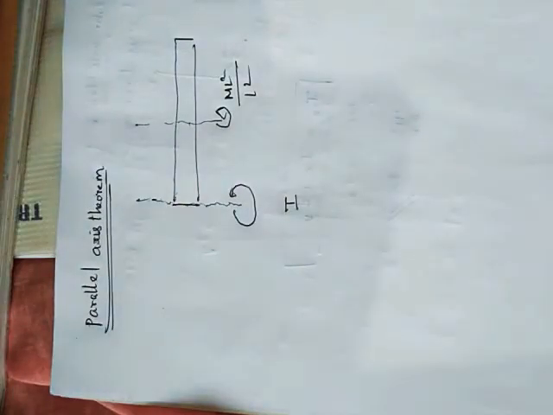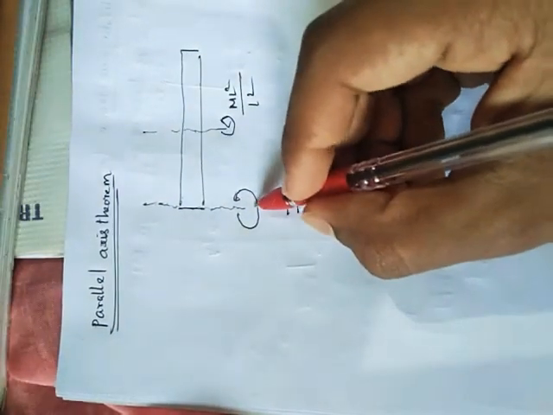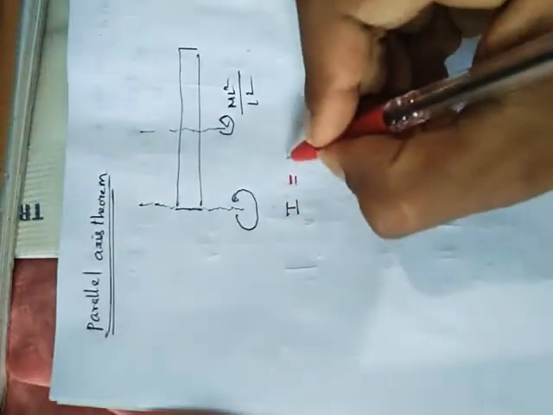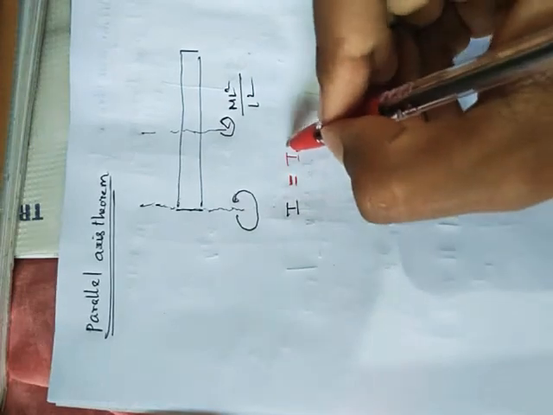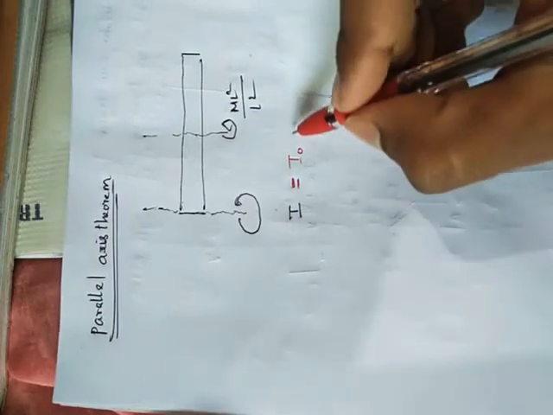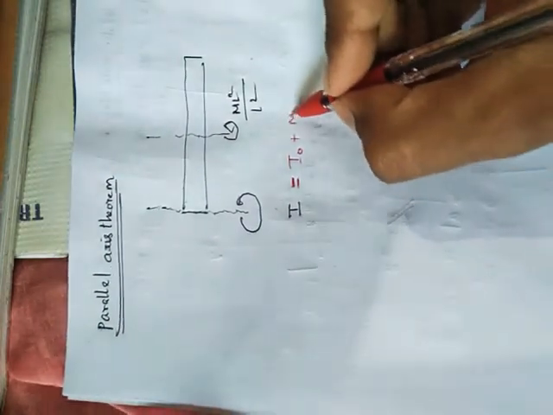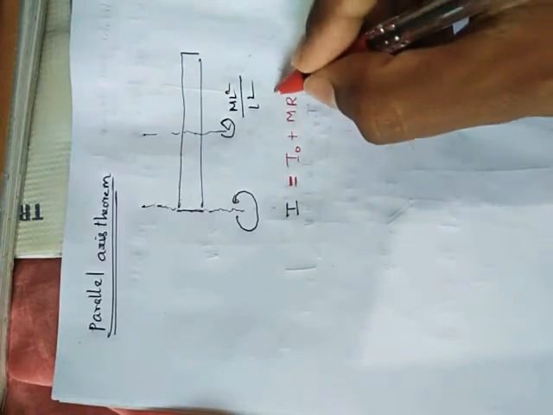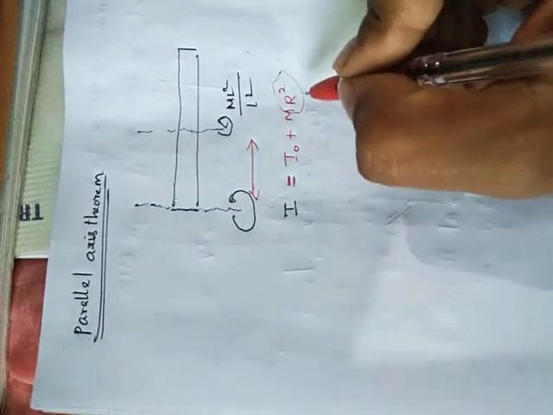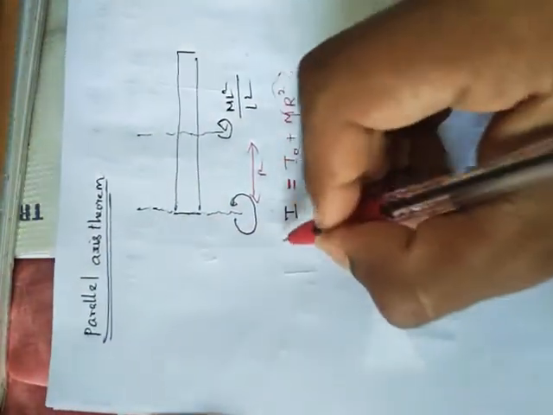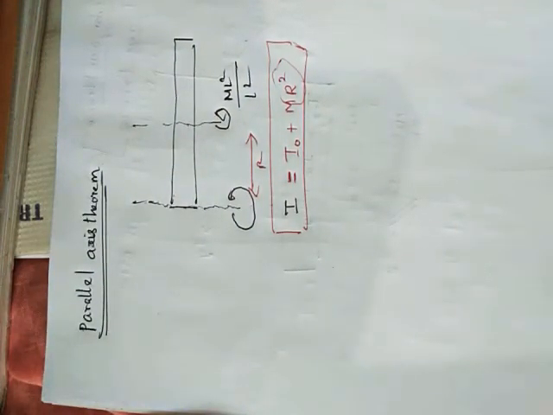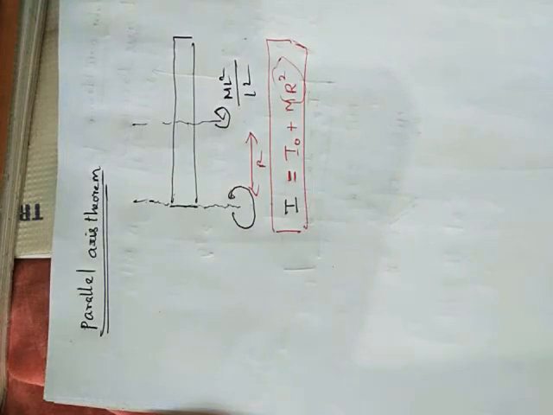What's the formula? The moment of inertia at this point equals I naught plus m r square. I naught means the inertia at the center. What's r here? The distance between the center and the end. This is referred to as r. This is the common formula. So simple but most important, and we use this formula in most parts.